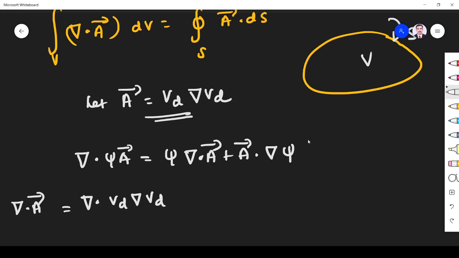We have VD into del VD. This is equivalent to our psi, and this is equivalent to the A vector, because the gradient of potential is a vector quantity. If you simplify using the same logic, psi is VD and A is del VD.